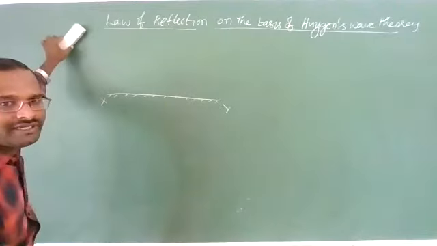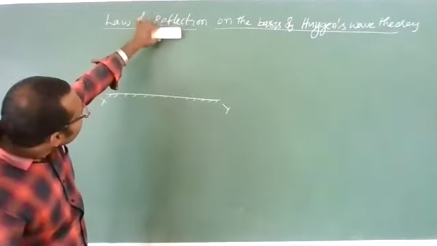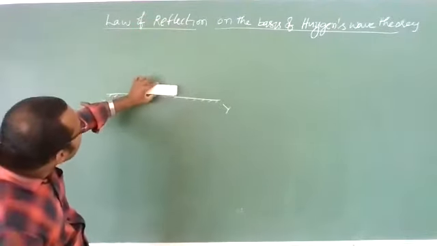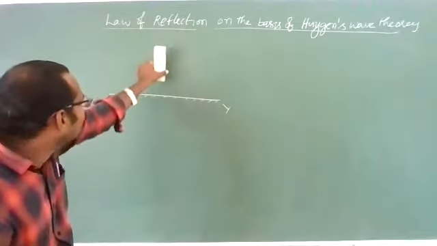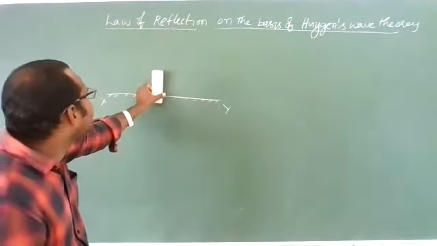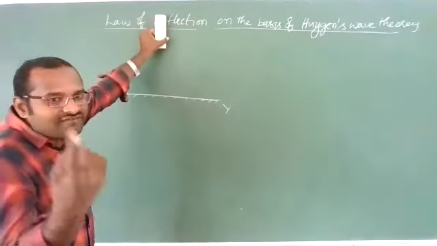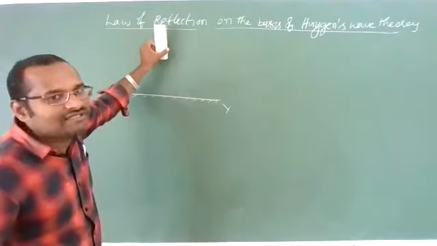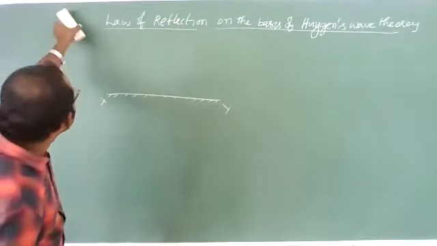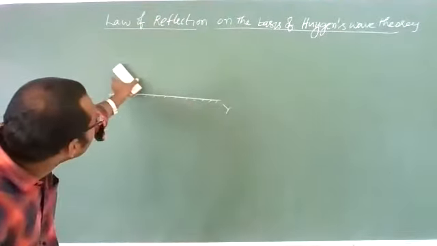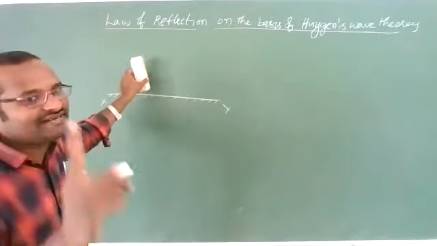If you take it like this, it will definitely reflect back like this. When a ray falls on a mirror normally, it reflects back normally, and we cannot measure the angle of incidence and angle of reflection. So what we will do is incident a ray of light somewhat obliquely, so that I can measure the incident ray and reflected ray.